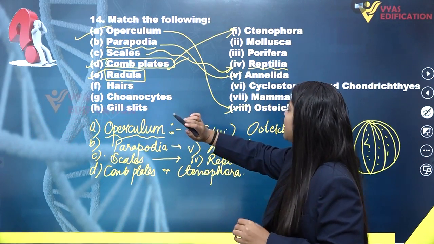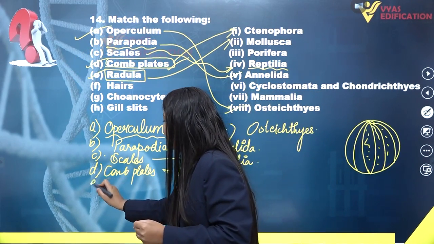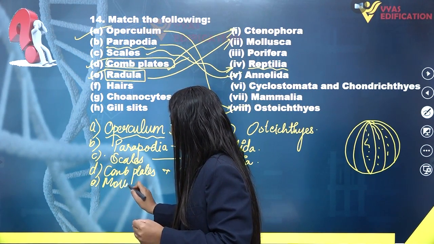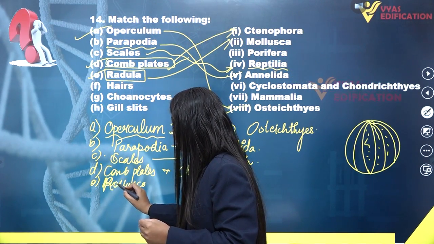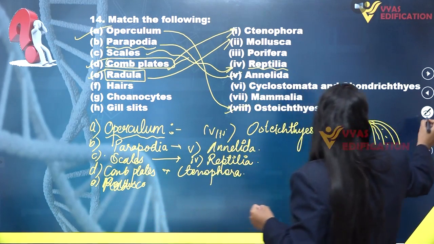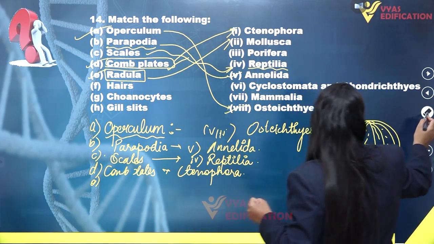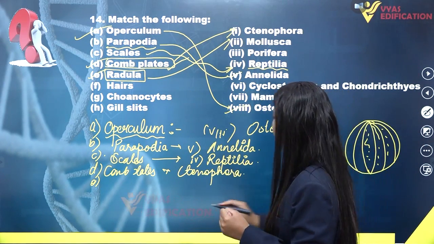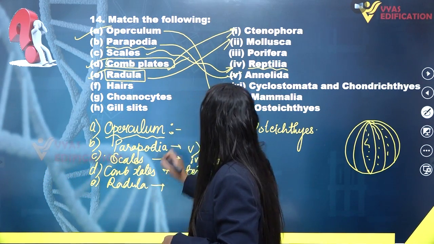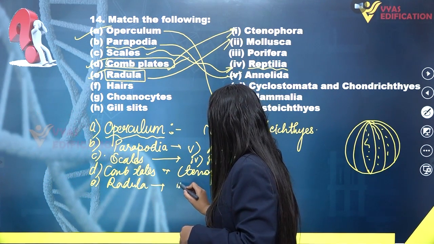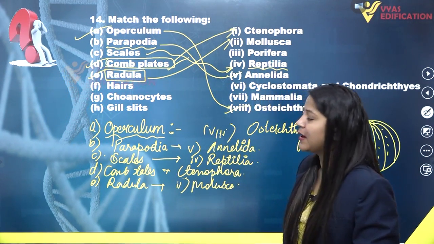So radula will match with the second option, Mollusca, as this is the organ found in the buccal cavity of molluscans.